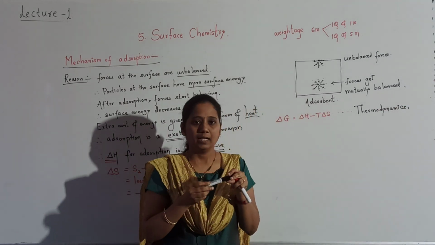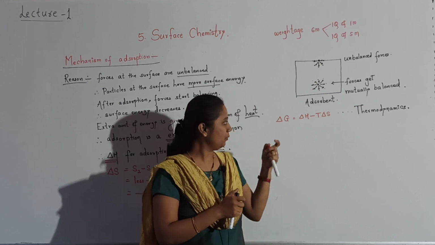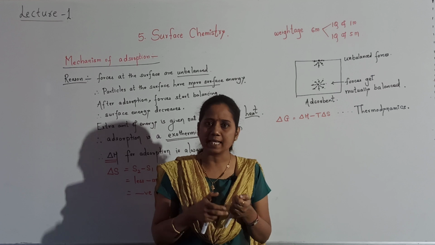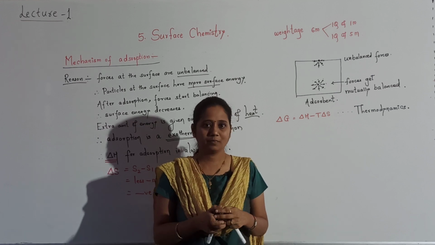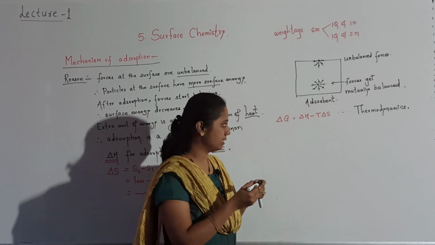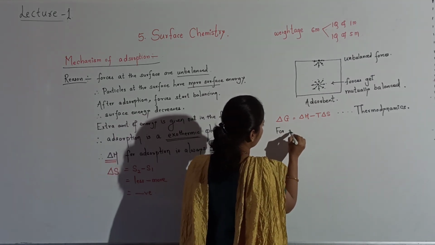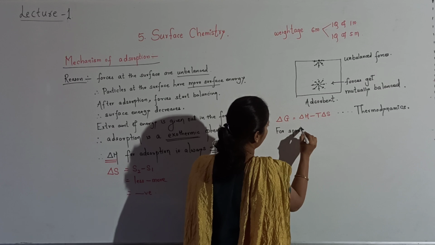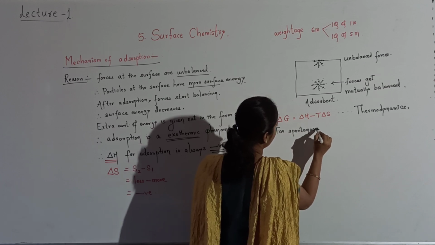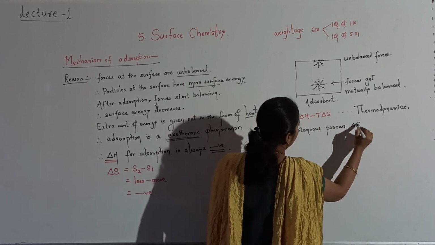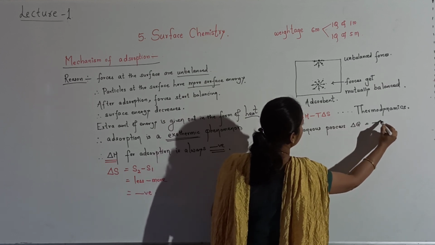Now delta G: adsorption is a spontaneous process, takes place on its own. For a spontaneous process, delta G is always negative.